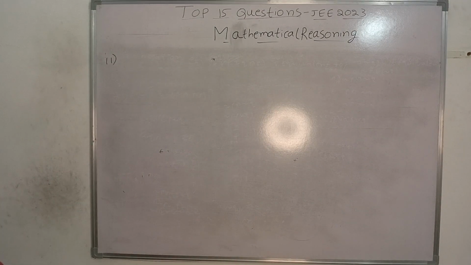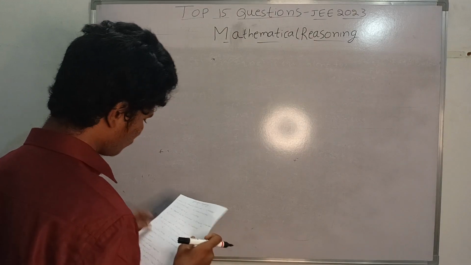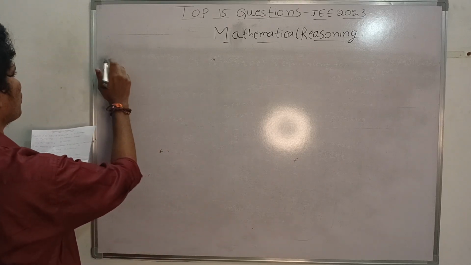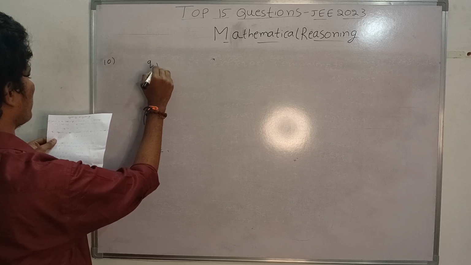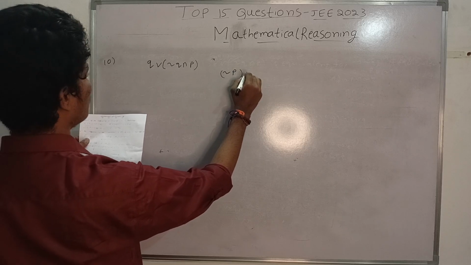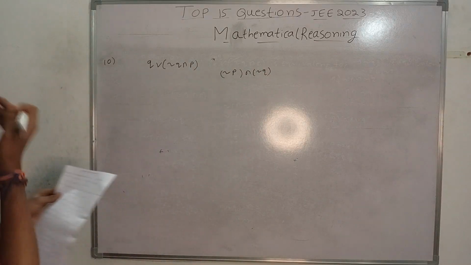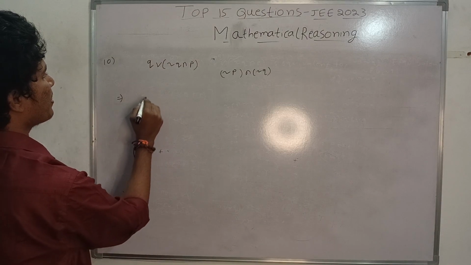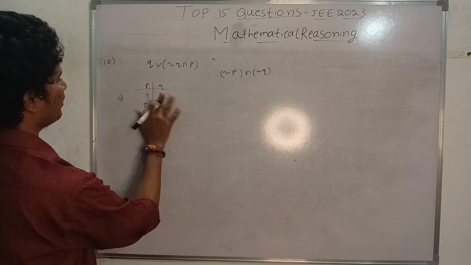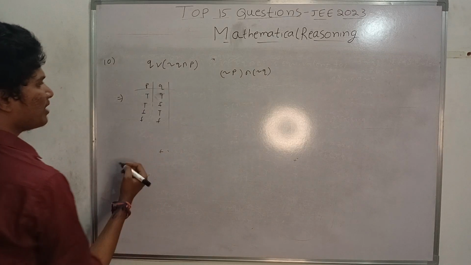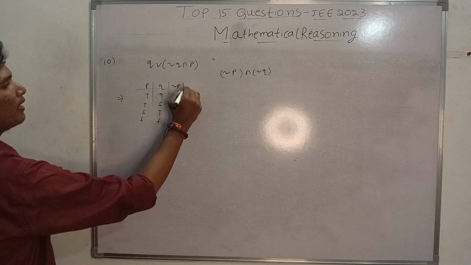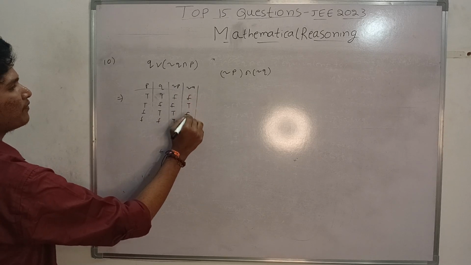Next, 11th question. In the 10th question, we can solve by truth table. I will check with the truth table. If I take the first option, let's check whether these two are correct or not. Suppose I take P and Q: T, T, F, F, and T, F, T, F. Negation P here is F, F, T, T, and negation Q here is F, T, F, T.